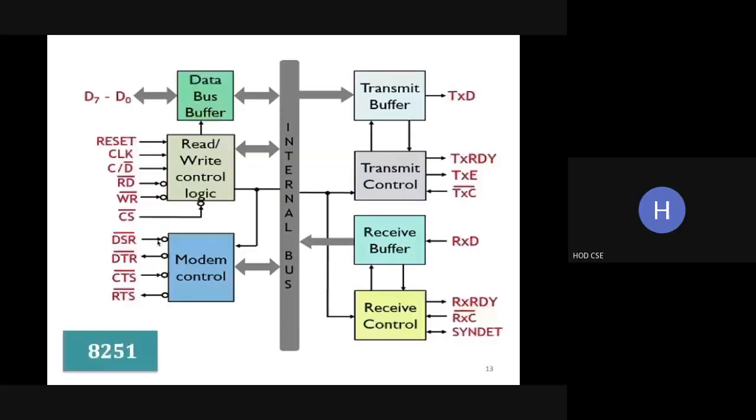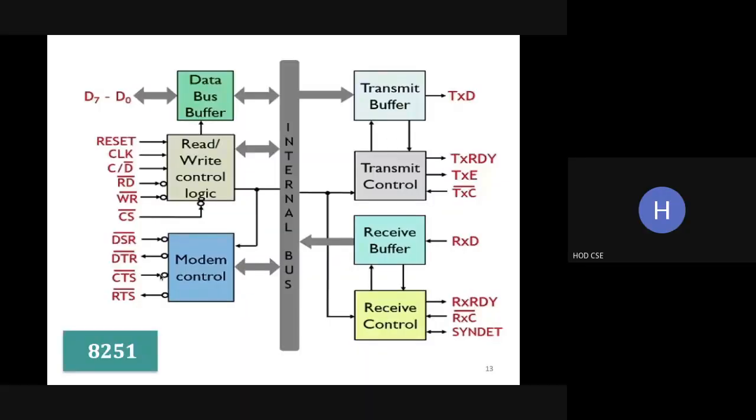So these are the signals. DSR, data set ready, becomes active after framing the data, whether for synchronous or asynchronous transmission. Next is data terminal ready: if the terminal is ready to receive the data, it becomes active. Next, CTS is clear to send, which tells whether the required bandwidth is available. Next one is RTS, request to send the data.